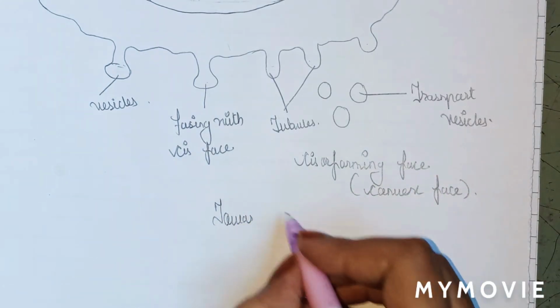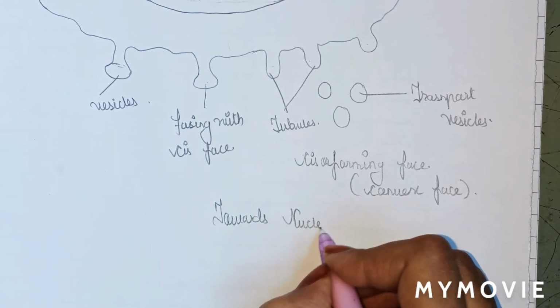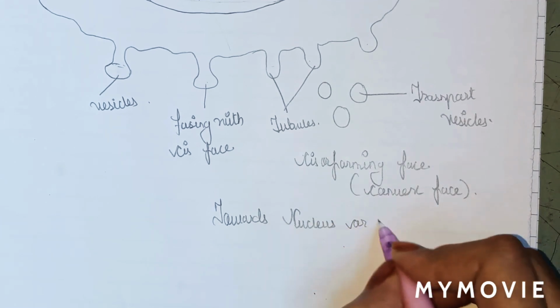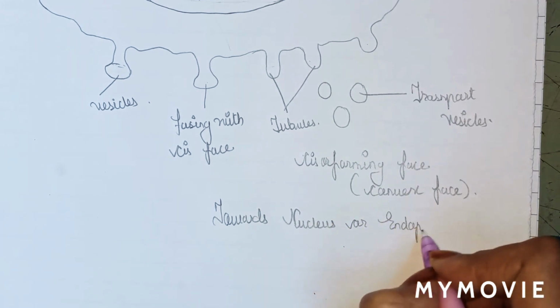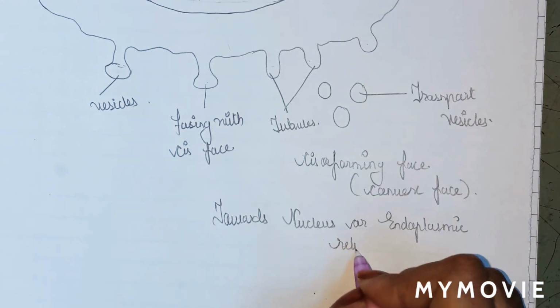Towards nucleus or endoplasmic reticulum.